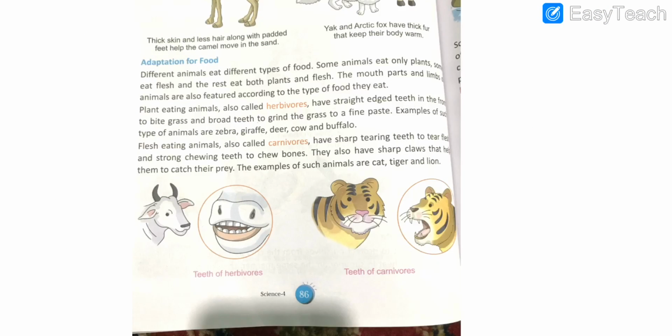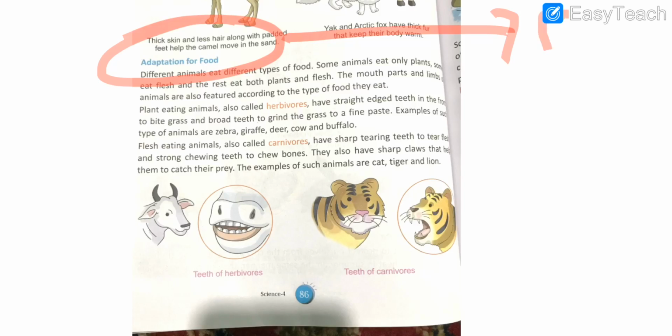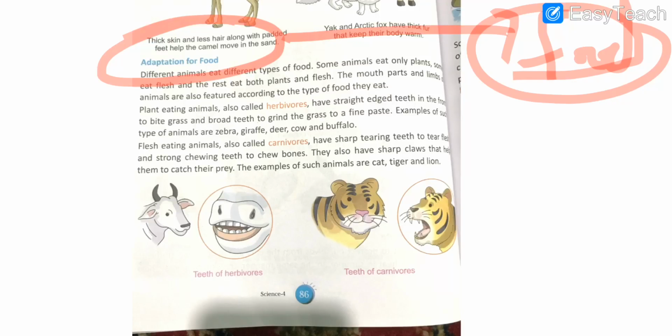And today we are going to read the next adaptation, which is the adaptation for food. In this topic we will see how different animals have adapted themselves to have different kinds of food. Students, we know that different animals eat different kinds of food.